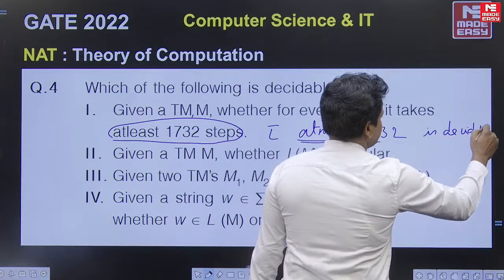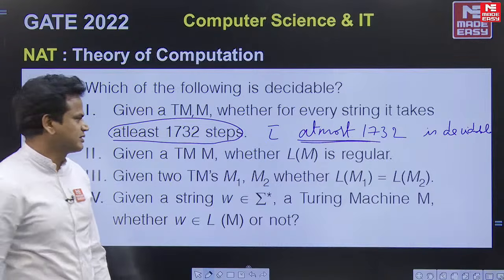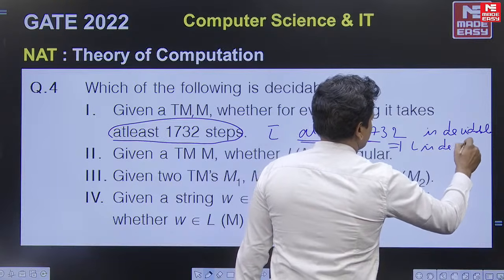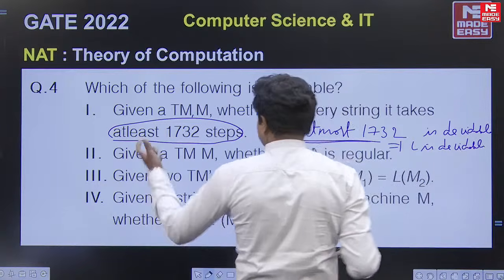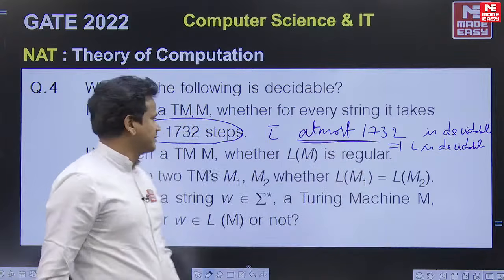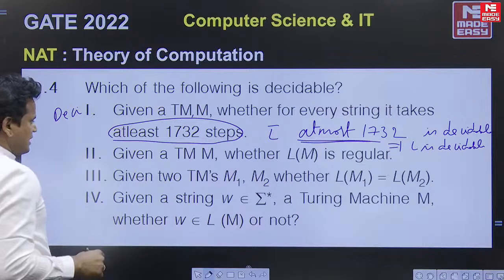If the complement of L is decidable, then L is also decidable. So this implies L is decidable. What is the complement of at least, at most? So finite number, it is decidable. L bar is decidable, implies L is decidable. So this is decidable.